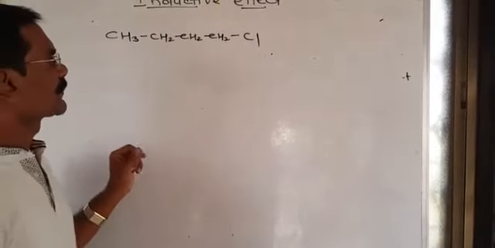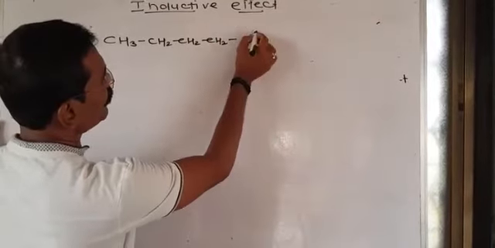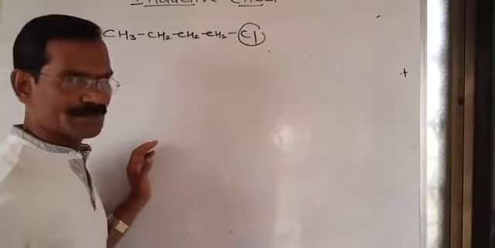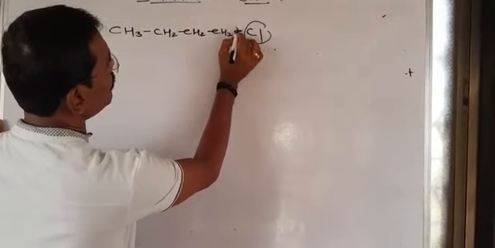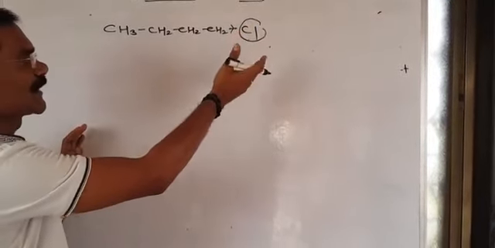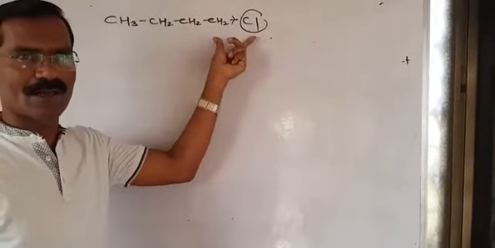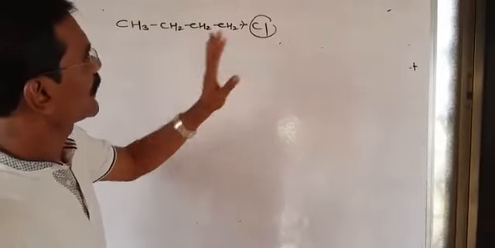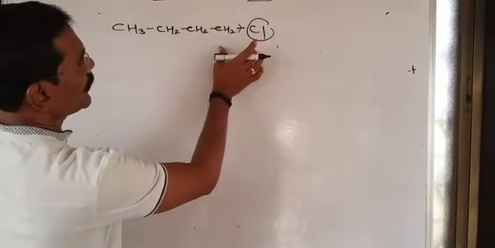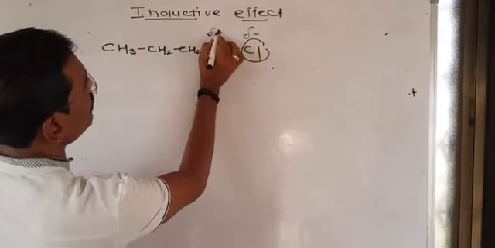I know very well that in 1-chlorobutane, the chlorine is attached to the carbon atom. It means chlorine is more electronegative than carbon. So due to high electronegativity, the sigma electrons slightly shift towards the chlorine. It means the bond between carbon and chlorine is a polar bond. Why is this bond polar? Due to the difference in electronegativity of carbon and chlorine. So what is the polarity of this bond? Chlorine becomes partially negative and carbon becomes partially positive.